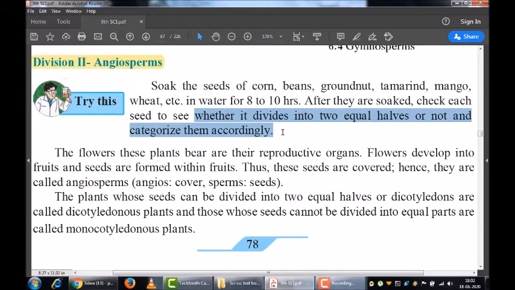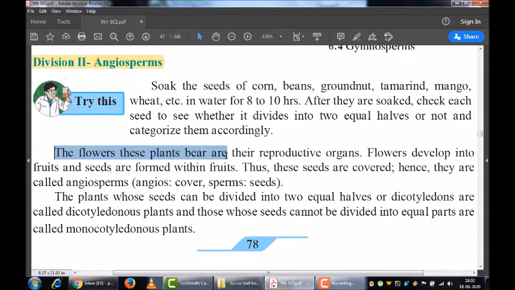So angiospermic plants are the plants which have seeds, and depending upon the type of the seeds, whether they are able to divide into two or not, these are further classified into monocots and dicots. But first, we are going to study what angiospermic plants are. Angiospermic plants are the plants which bear flowers.